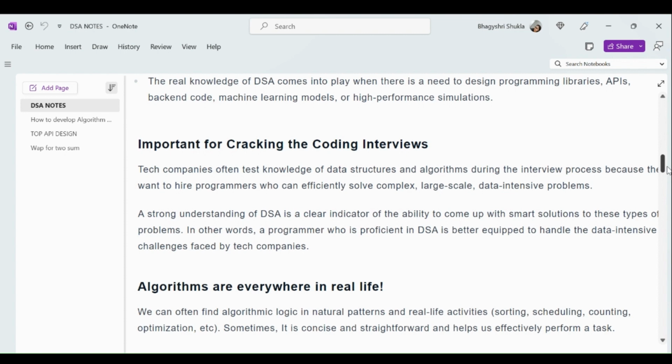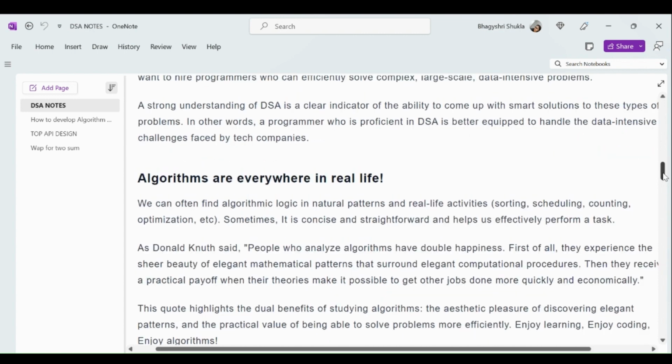And we can analyze it in the real world. Algorithms are everywhere in real life. We can find algorithm logic in natural patterns and real life activities like sorting, scheduling, counting, optimization, etc.